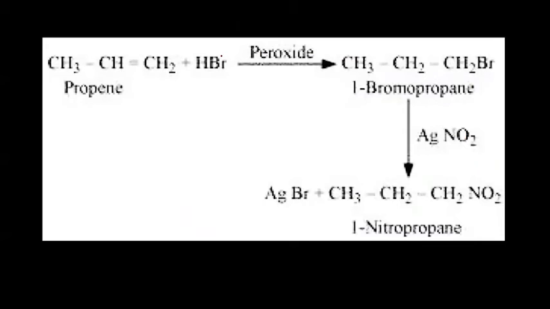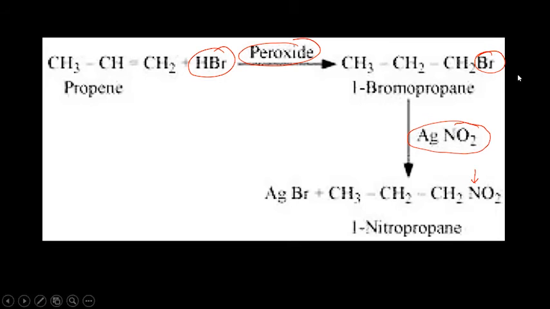So first will be reaction with HBr in presence of peroxide, which will give you a 1 degree alkyl halide. Then you will react it with AgNO2 so that nitrogen gets attached to the alkyl group, not oxygen. Yes, Ashi, that is an ambident nucleophile, correct.